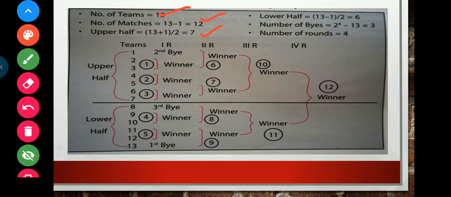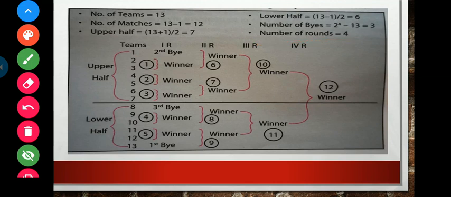Lower half is 13 minus 1 by 2 equals 6. Number of byes: the next power of 2 is 13, 14, 15, 16. So next power of 2 minus 13 equals 16 minus 13 equals 3. Then the number of rounds would be 4.